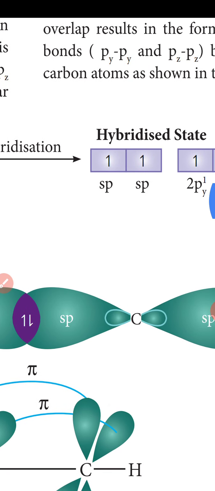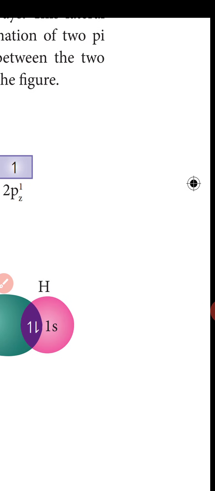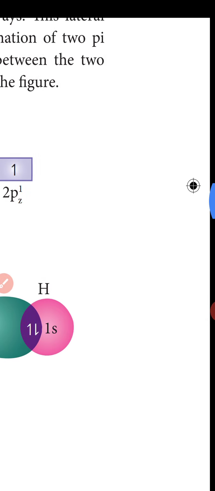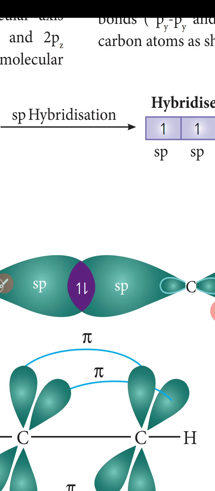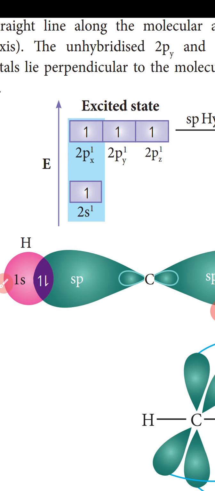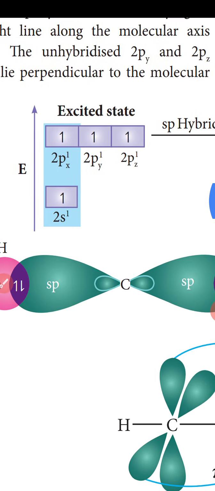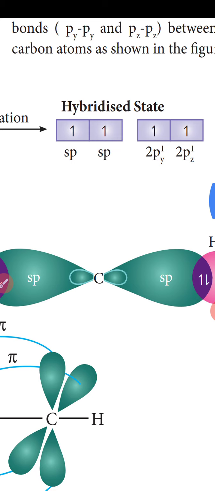The other sp hybridized orbital of both carbons linearly overlaps with the 1s orbitals of 2 hydrogen atoms, leading to the formation of carbon to hydrogen sigma bonds.